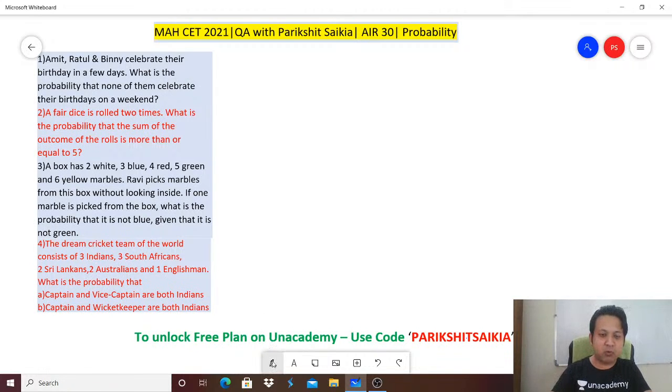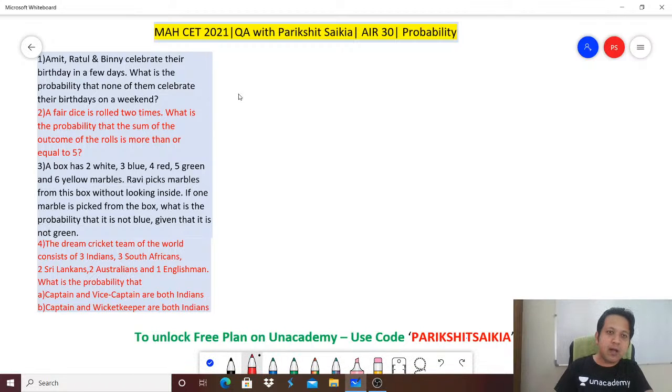Let's look at question number 1 on probability. Amit, Ratul and Bini celebrate their birthday in a few days. What is the probability that none of them celebrate their birthdays on a weekend? They are asking that the three human beings should not be celebrating their birthday on a weekend. It means Amit, Ratul and Bini should be born on a weekday. Will you agree? Not on a weekend, means they should be born on a weekday.